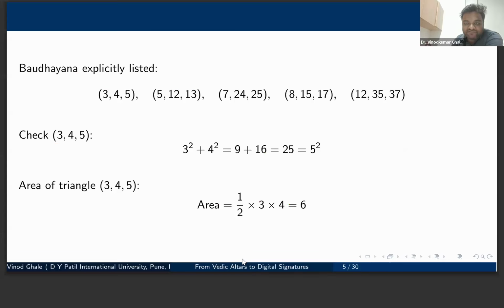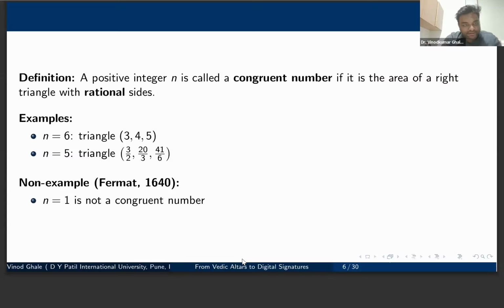He had listed a few of the examples, and we can see the Diophantine equation gets satisfied for these triplets. 3 square plus 4 square is equal to 5 square, and the area is half of the base times height, which is 6. Later on Euclid gave explicit formulae for generating all the triplets. But Baudhayana had recorded a few of the examples earlier, before Euclid.